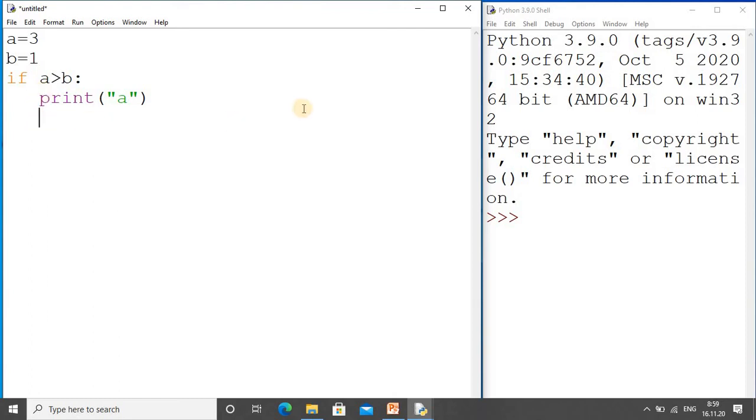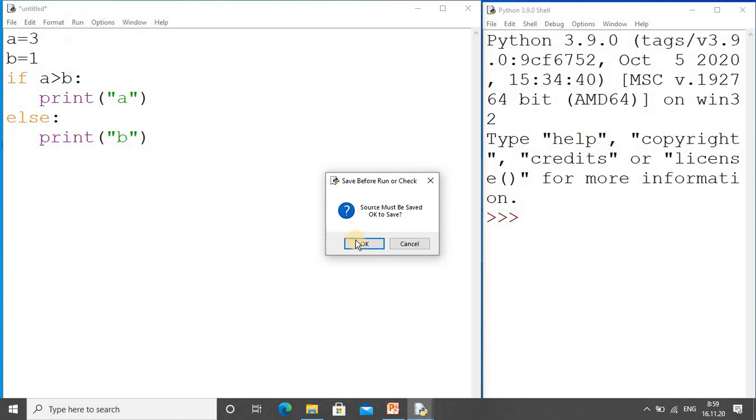But in if I want only one statement for now, so I use else here, and don't forget the colon. Again you see indentation comes just after the colon, so here I write the body of else. So what happens here: if it is true it will run a, if it is false it will run b. I save this file.